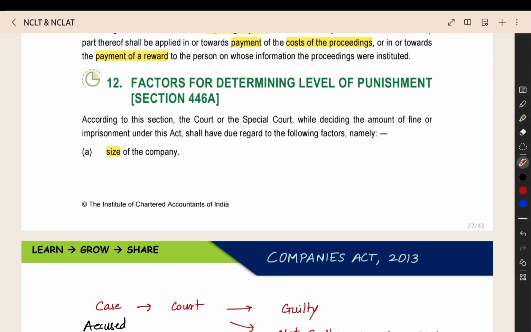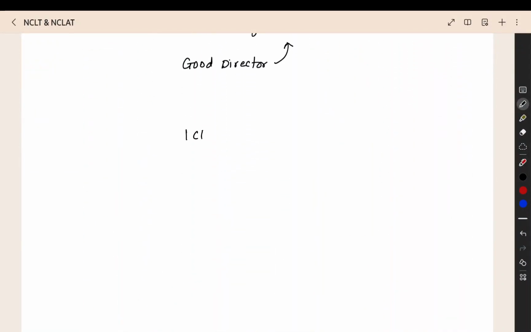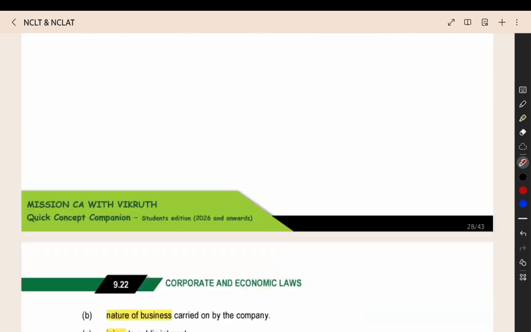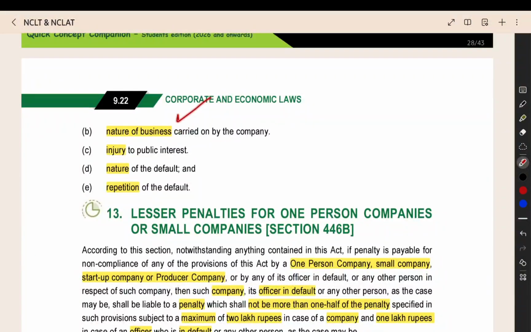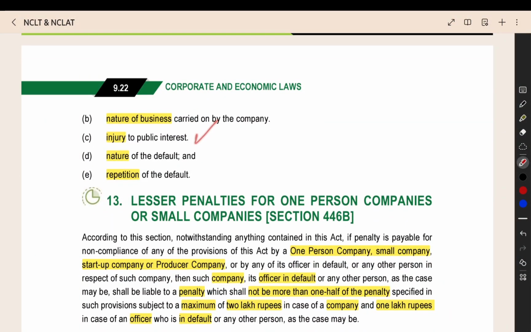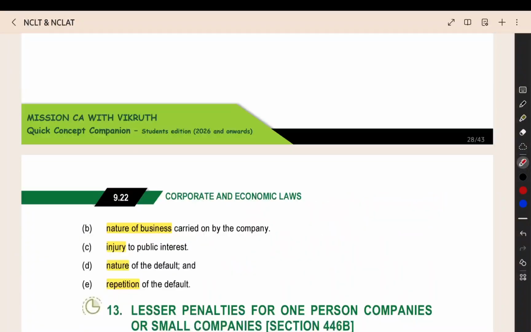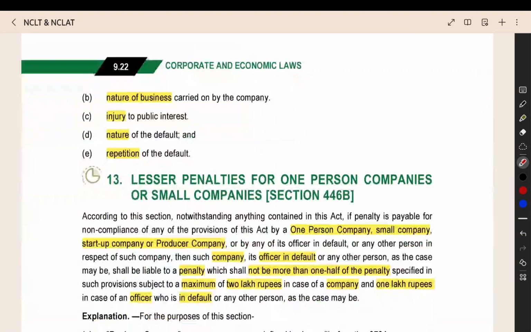Then how much punishment we have to give? For example, minimum fine is 1 crore, maximum fine is 25 crore. How much punishment we have to give? 1 crore, 25 crore, or in between? That will be decided keeping in mind the size of the company, how big the company is, nature of the business, what business they are doing, injury to the public interest, how much damage that has caused to the society, nature of the default, whether it is a serious offense or a minor offense, and repetition: whether they are doing it for the first time or for multiple times, and this is the third or fourth time. They will keep all this in mind when deciding the level of the punishment, either the fine or the imprisonment.